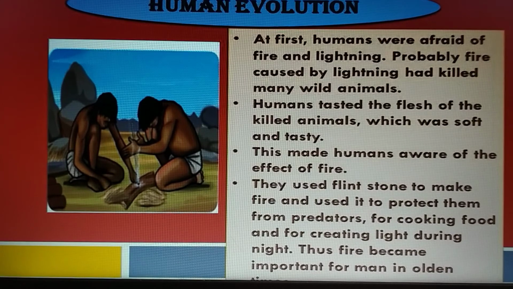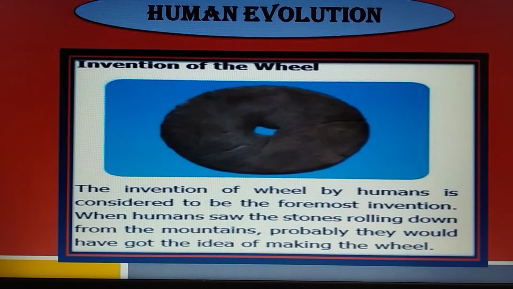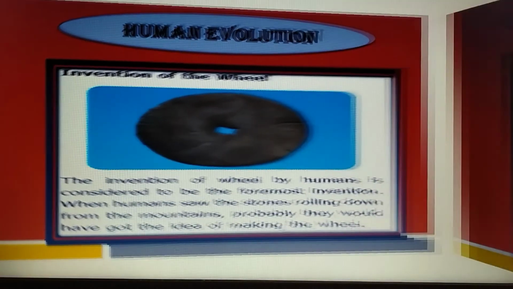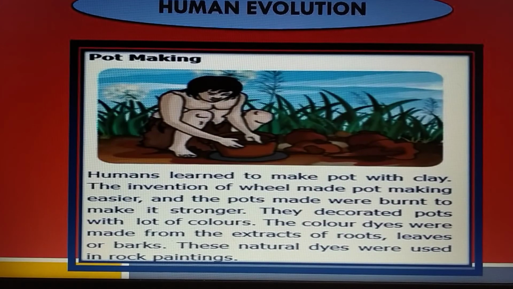The next human invention was the wheel. The invention of the wheel by humans is considered to be the foremost invention. When humans saw stones rolling down from the mountains, probably they would have got the idea of making the wheel. The next topic is pot making.